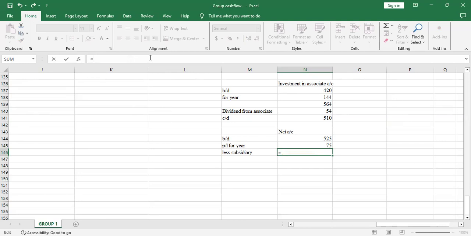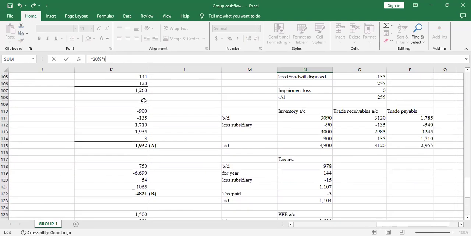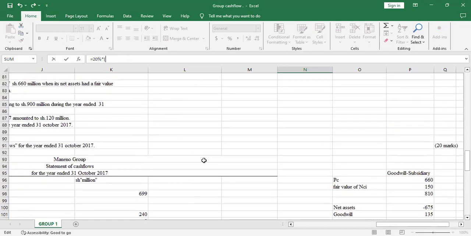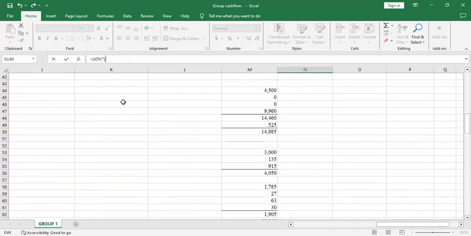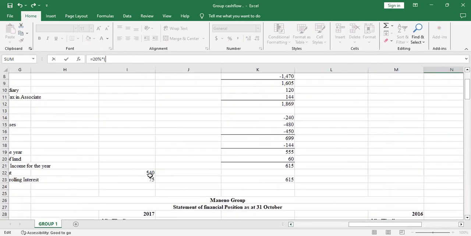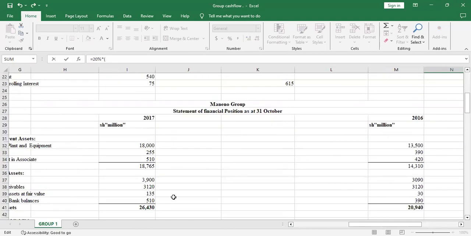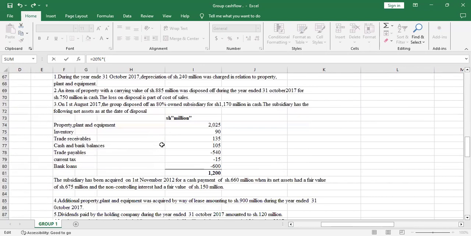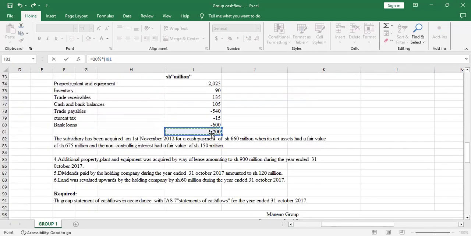So this is what we do. You take 20% first, and multiply by the fair value of the net assets at the point when it was disposed, which we have been given here as 1200.